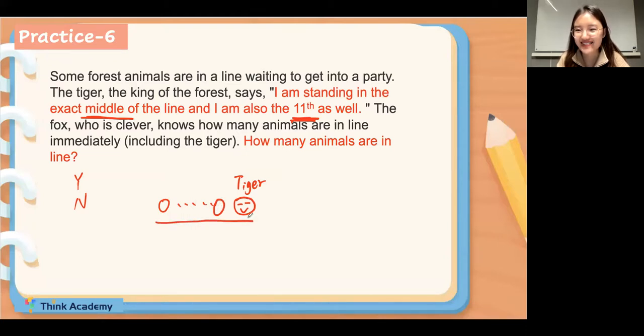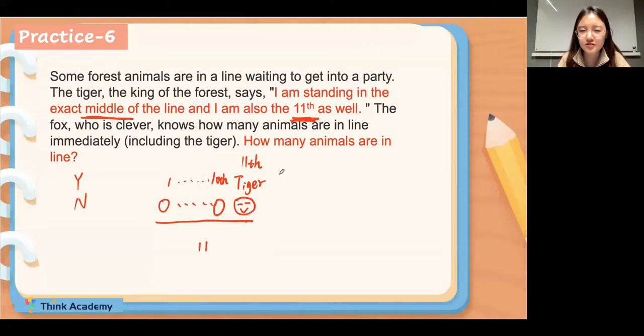Yes. Yes, right? Yes, because if we count from the front, 1, 2, 3, 4, this is the 10th, and tiger is the 11th. So tiger should be counted in the 11 animals, right? Very well done. So proud of you. Great. Okay. So there are 11 animals.